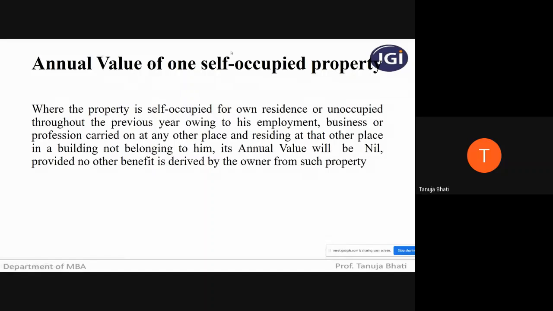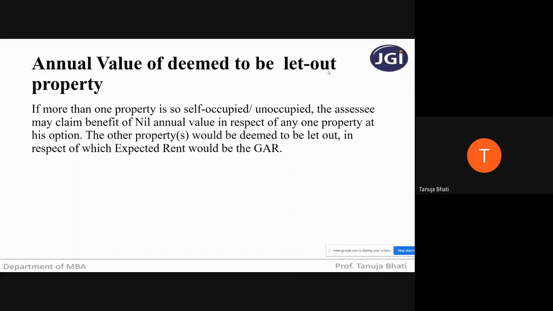So annual value of one self-occupied property is going to be nil. And what is going to be the annual value in case of those properties which are self-occupied but you have more than one?